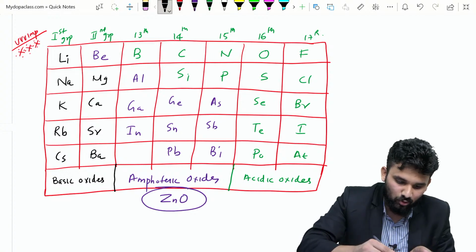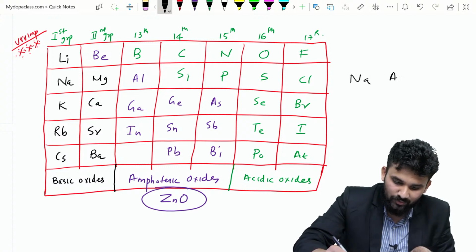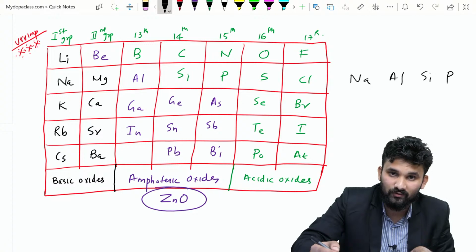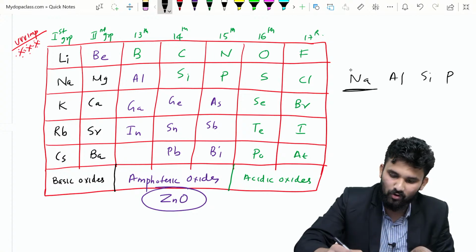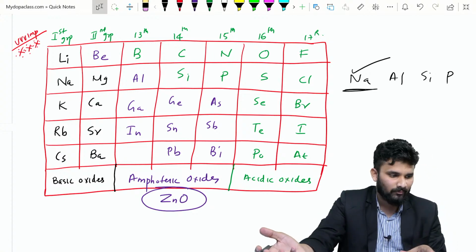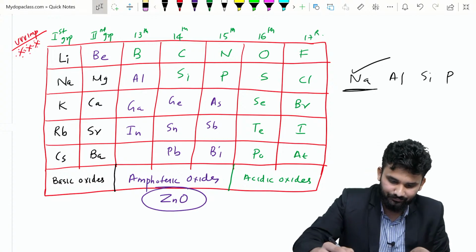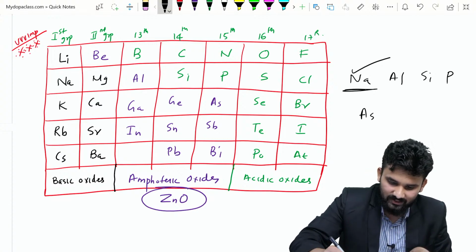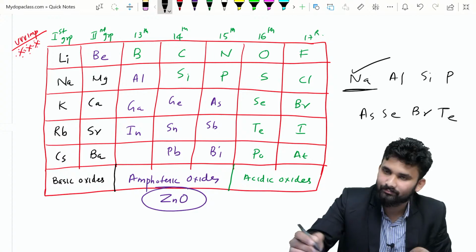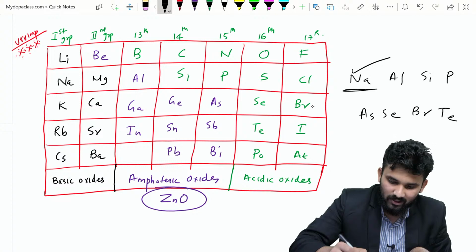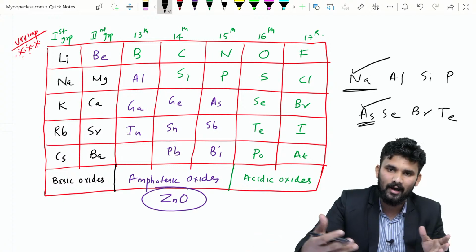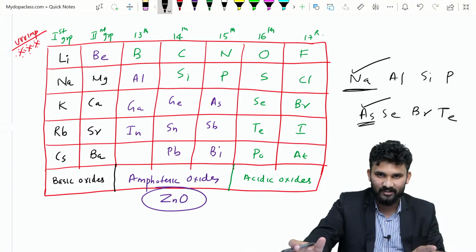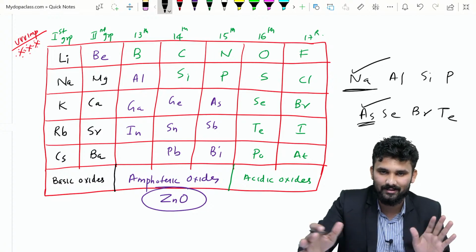I will show you one question. If the three elements are sodium, aluminium, silicon and phosphorus, which makes a basic oxide? You can directly give the answer from this box because sodium forms a basic oxide. Simple. You get the idea? I will show you another question: arsenic, selenium, bromine, tellurium. Which forms an amphoteric oxide? Arsenic forms an amphoteric oxide. You can directly give the answer. This is the simple type of question which comes from this topic.